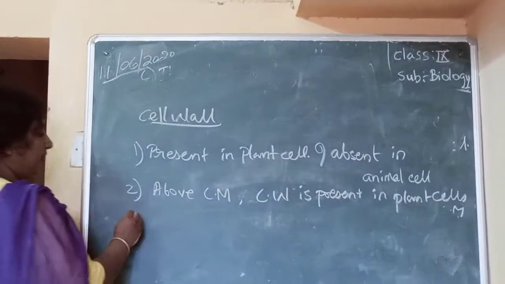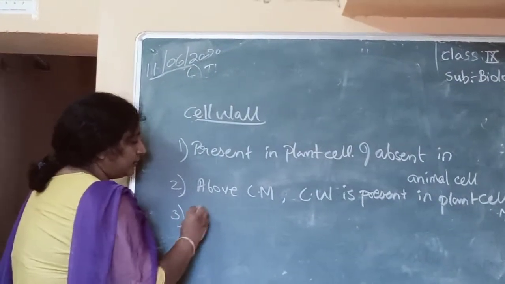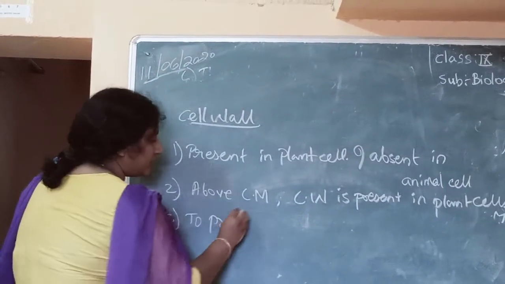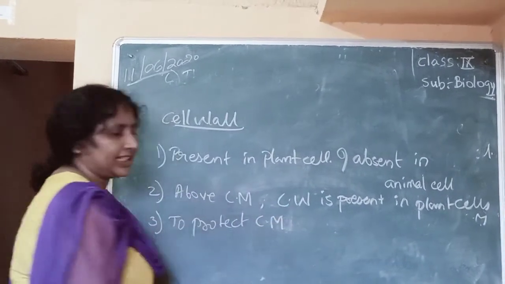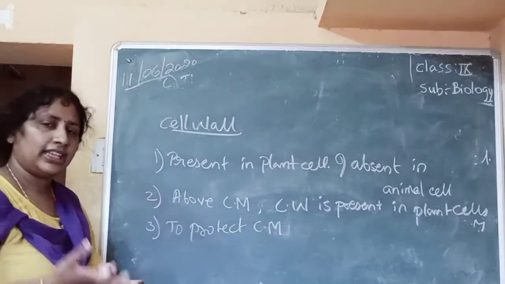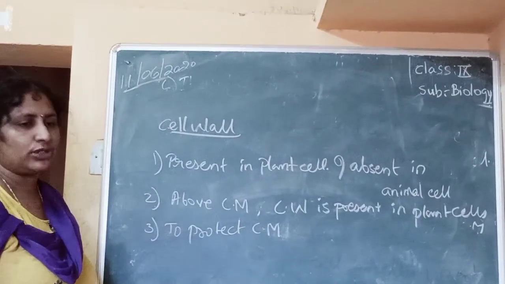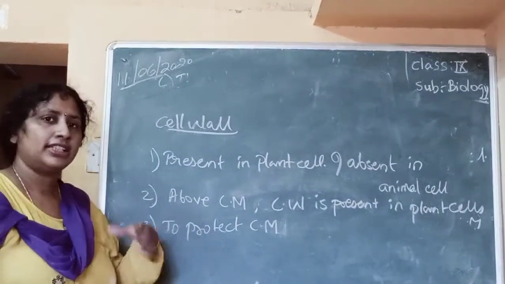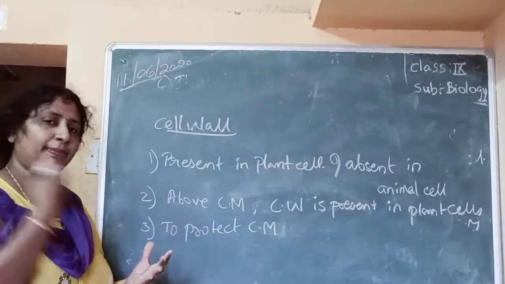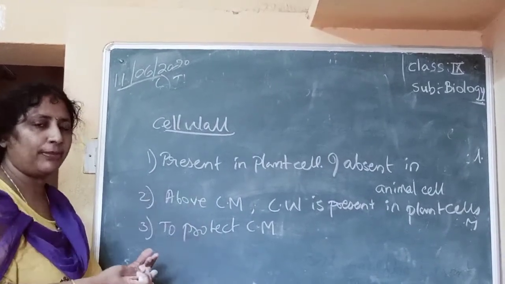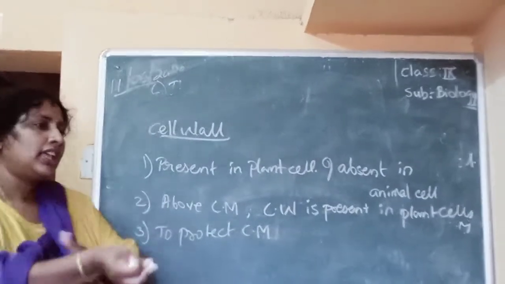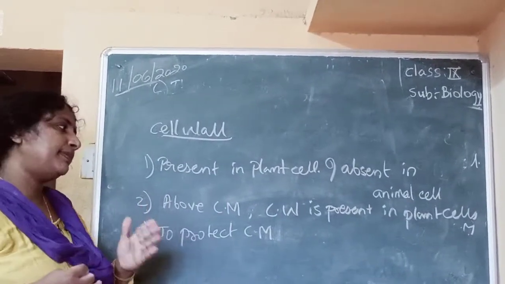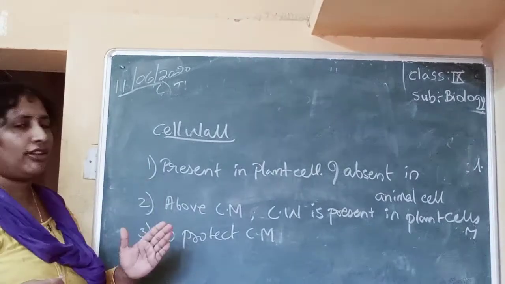Okay, understood? Because internally there is so much pressure inside the plant cell, that pressure is exerted on the membrane. Then what happens? The membrane will break and the cell will die. That's why the membrane is being protected by the cell wall.